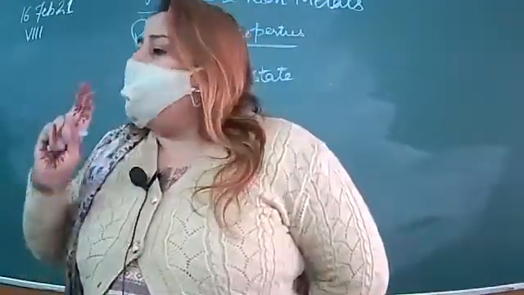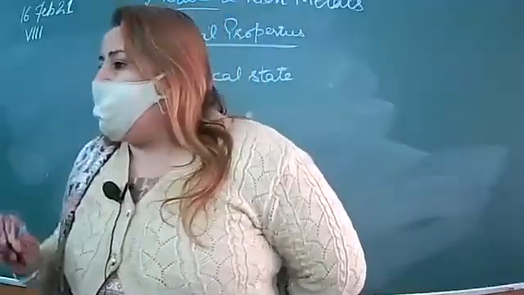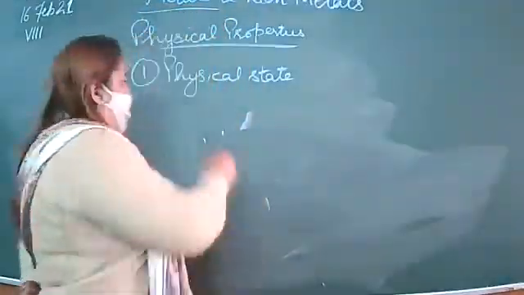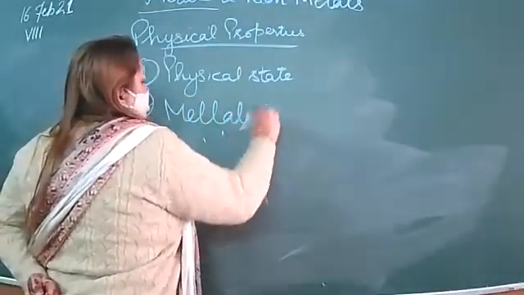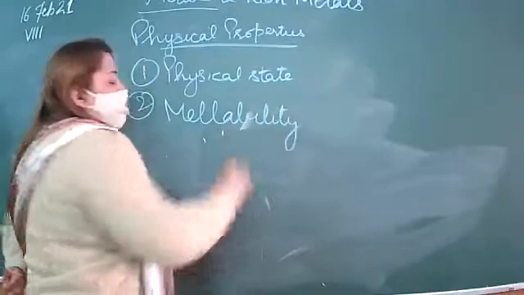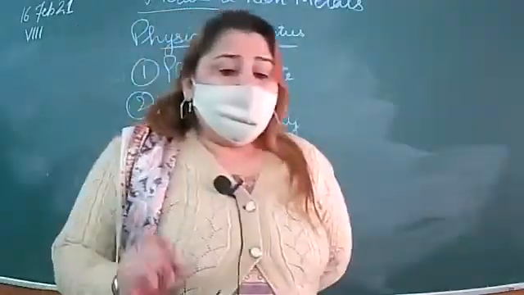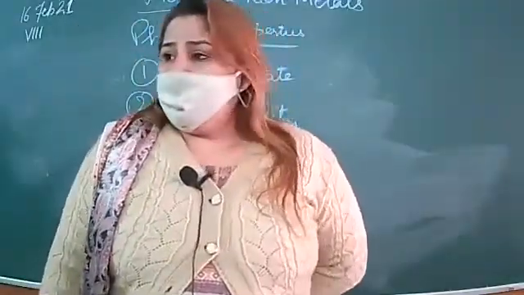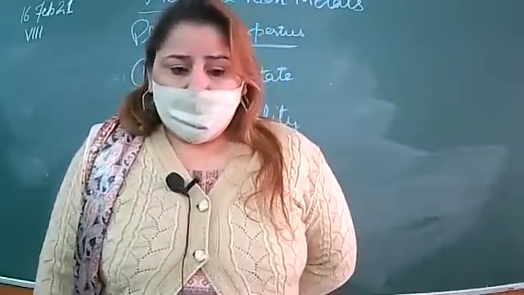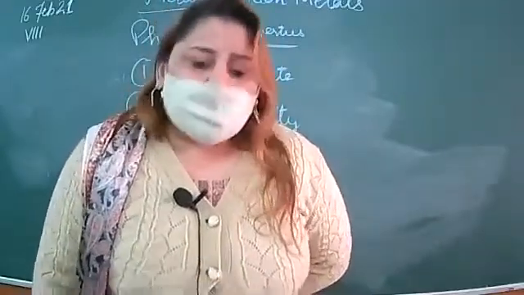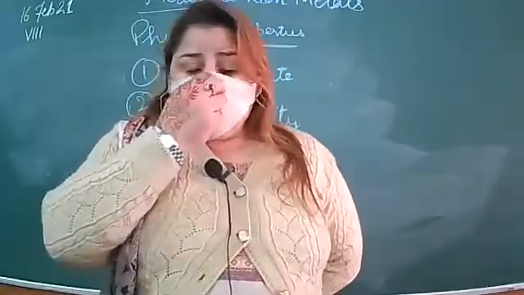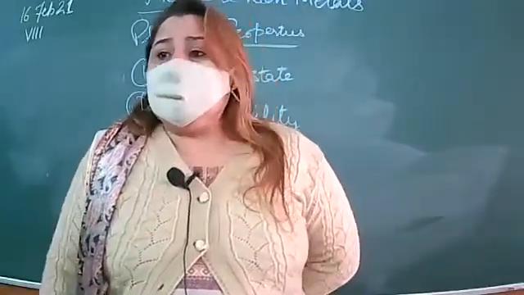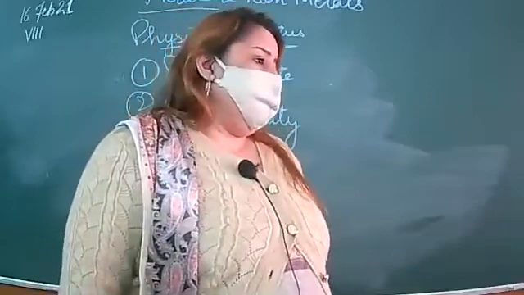Number two property is malleability. That is a very important property. What do you mean by this property? The property which allows metals to be turned into thin sheets is called malleability.